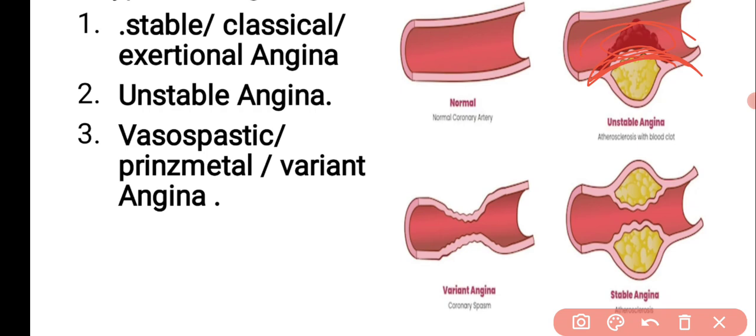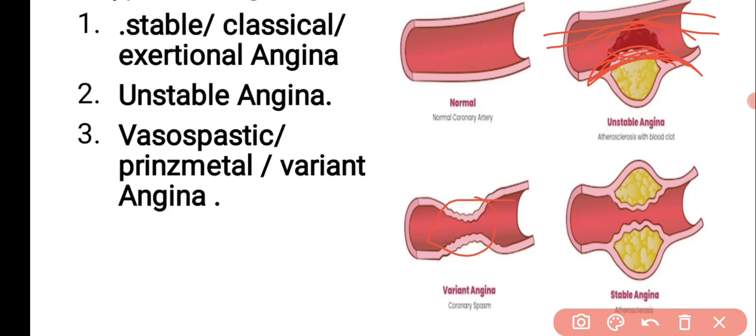So then what happens? The blood flow through this blood vessel is insufficient even during rest. That's why more severe pain occurs, even during rest as well. Okay, so that is considered unstable angina. Prolonged and severe pain may occur.